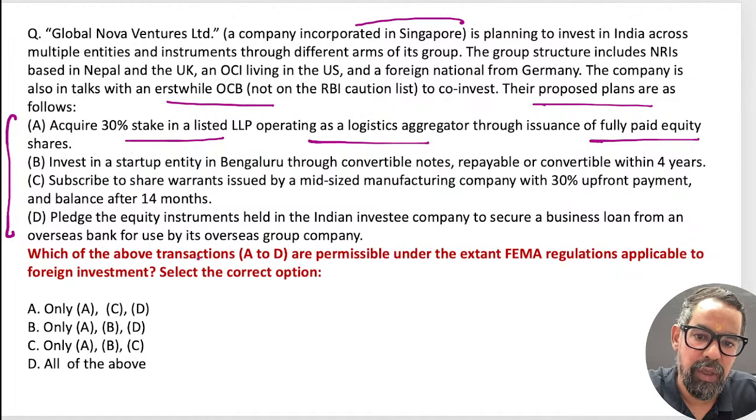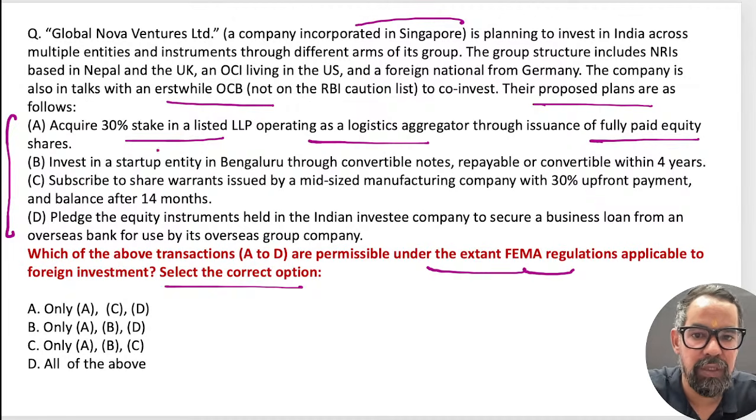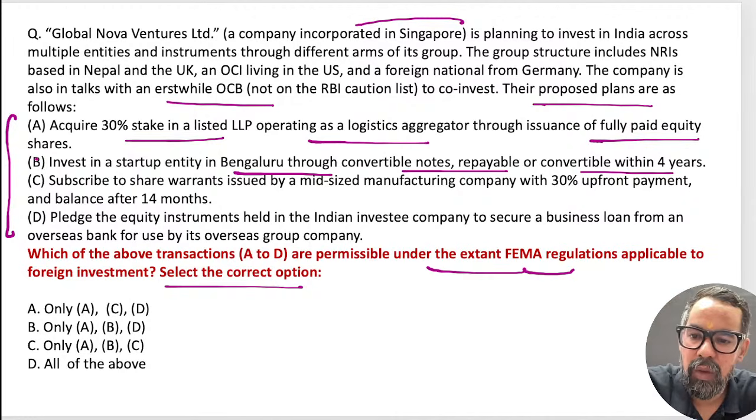Which of the following, A to D, are permissible under the FEMA regulation applicable to this? So it is a logistic aggregator, acquiring 30% in the LLP, operating this. Then invest in a startup entity in Bangalore through a convertible note repayable within 4 years. This is the second statement.